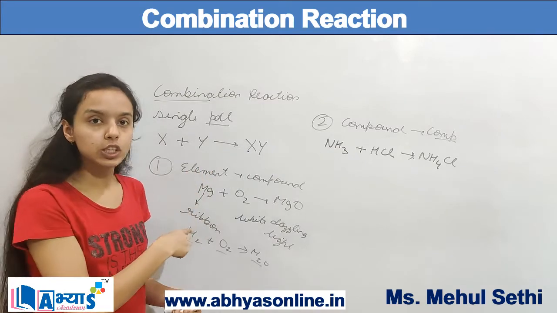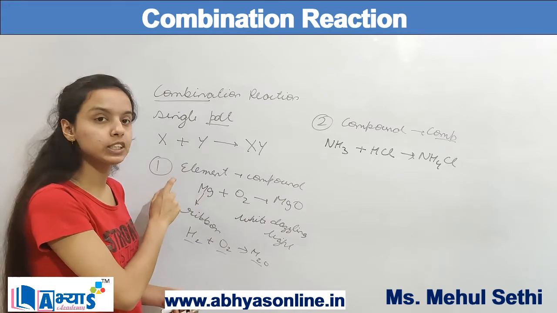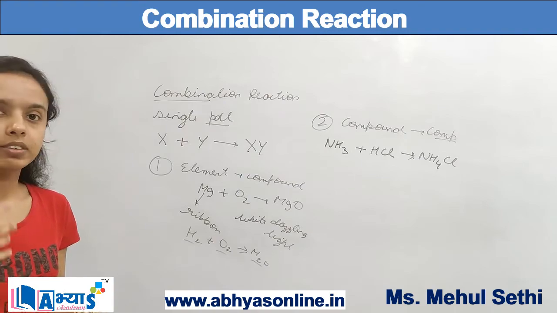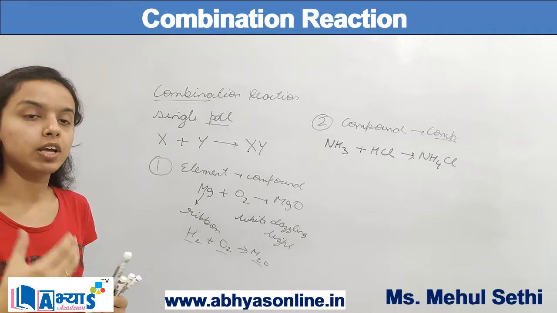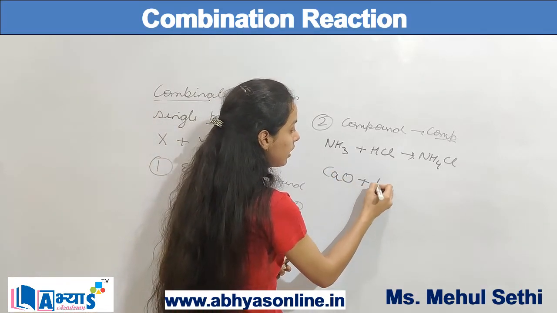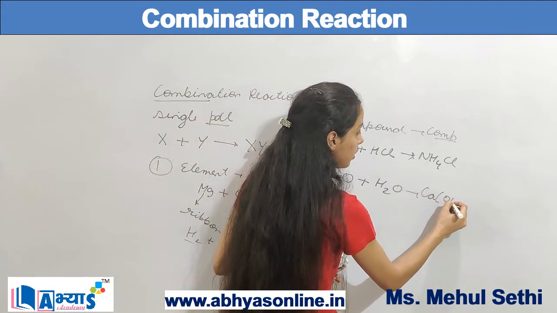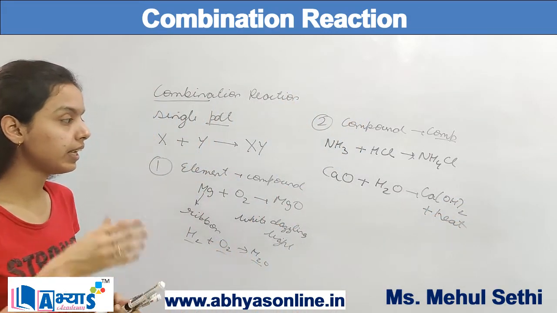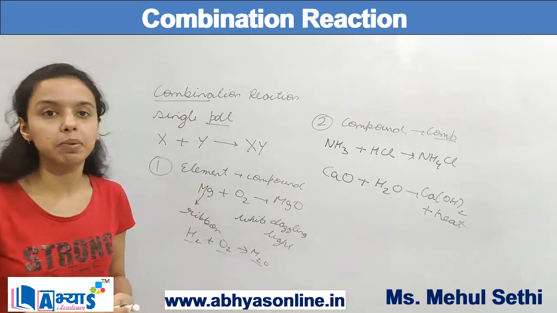The difference between these two is that on the reactant side I had two elements in case 1, and in case 2 I had two compounds. There is one more example. If I am reacting water with quicklime, quicklime is calcium oxide. So when calcium oxide reacts with water, I will get calcium hydroxide and heat. As there is production of heat, there is release of heat, so it is an exothermic reaction.